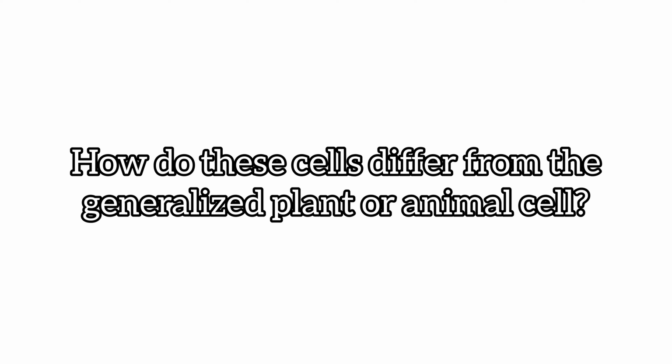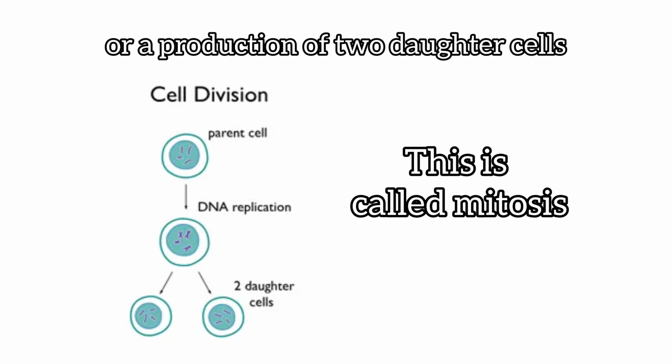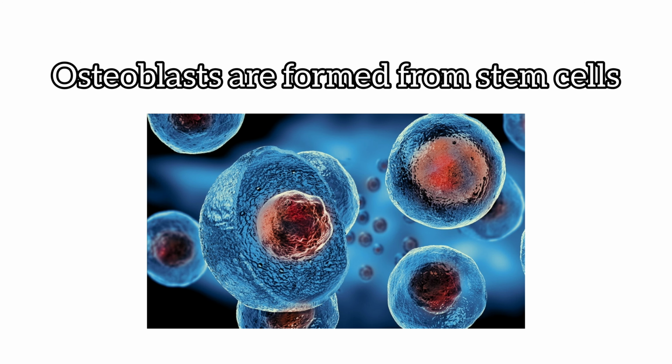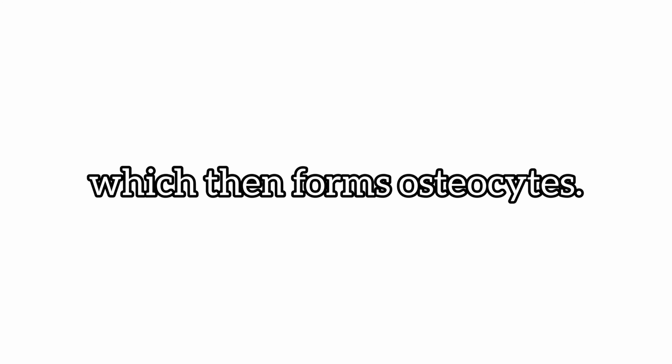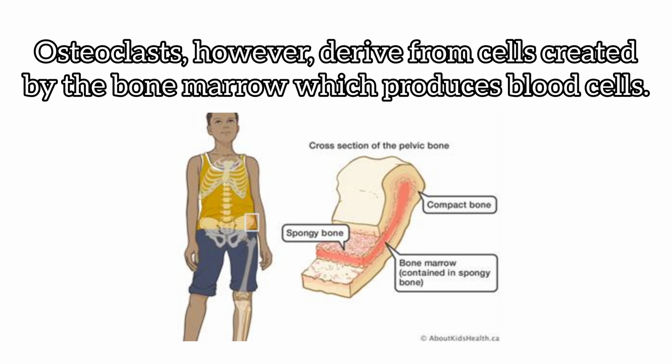How do these cells differ from the generalized plant or animal cell? Unlike the plant and animal cells, which were made from millions of cells or a production of two daughter cells, osteoblasts are formed from stem cells, which then forms osteocytes. Osteoclasts, however, derive from cells created by the bone marrow, which produces blood cells.